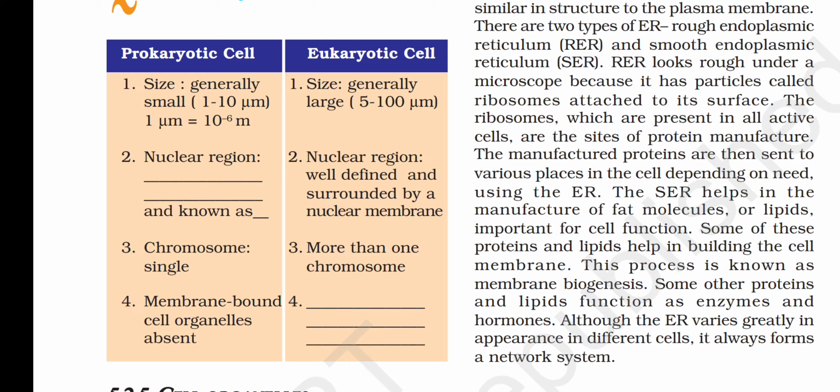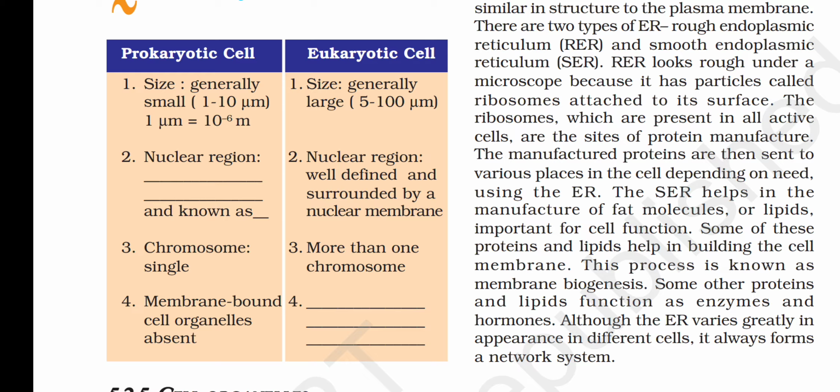It is just suspended in the cytoplasm and we call it nucleoid. So here, what will come in the second point? Nuclear region is not well defined and known as nucleoid. Now the third point: prokaryotic cell has a single chromosome, eukaryotic has more than one chromosome. In prokaryotic cell, the fourth point is that membrane bound cell organelles are absent.